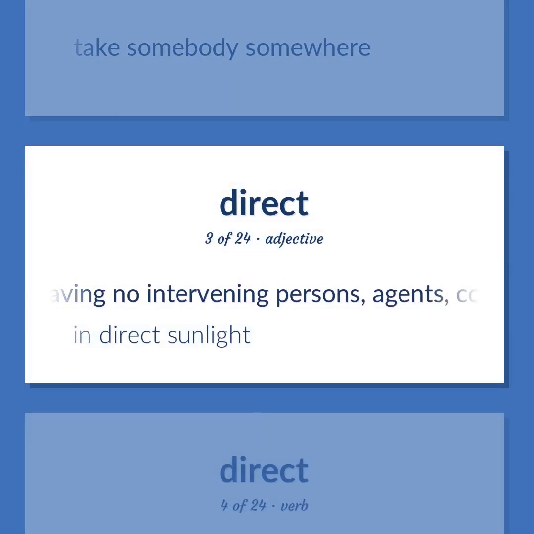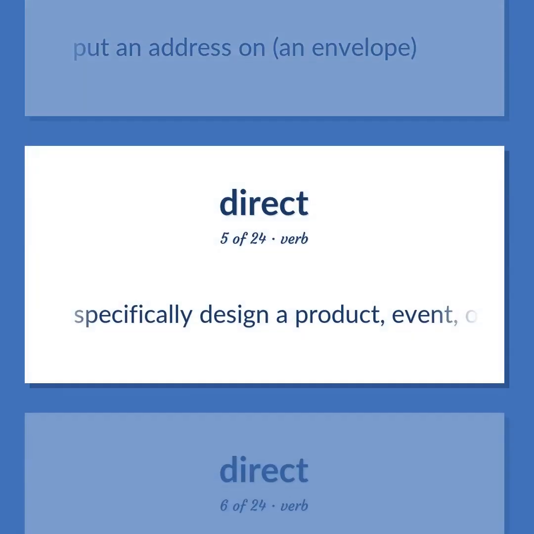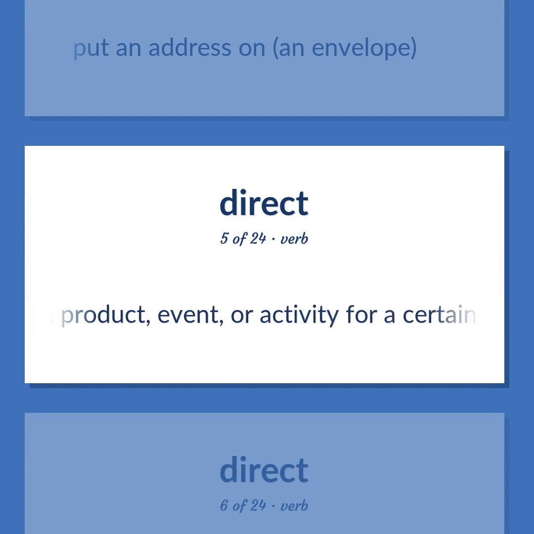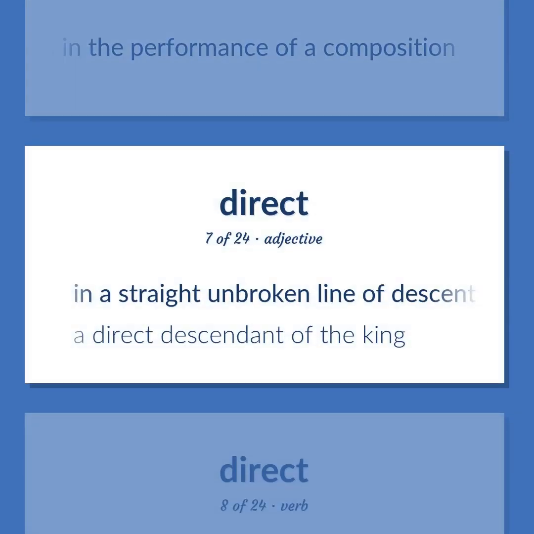Having no intervening persons, agents, conditions. In direct sunlight. Put an address on an envelope. Specifically design a product, event, or activity for a certain public. Lead, as in the performance of a composition. In a straight unbroken line of descent from parent to child. A direct descendant of the king.